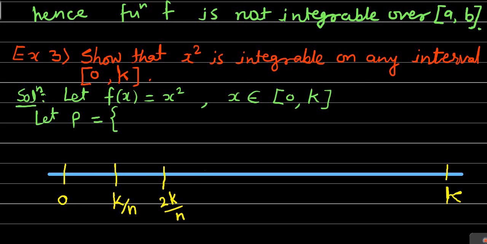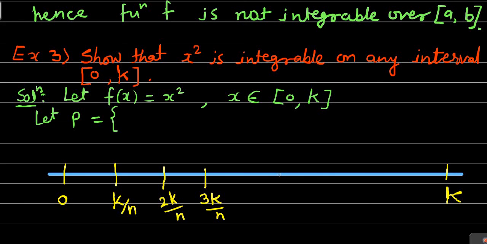Again if we go k by n distance to the right, the point will be 2k by n plus k by n, which is 3 times k by n. Likewise, continuing in this manner, the last point will be n times k by n. So n will get cancelled and we will simply get k. So likewise we have the subintervals.